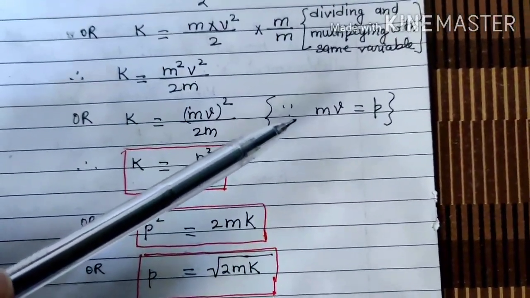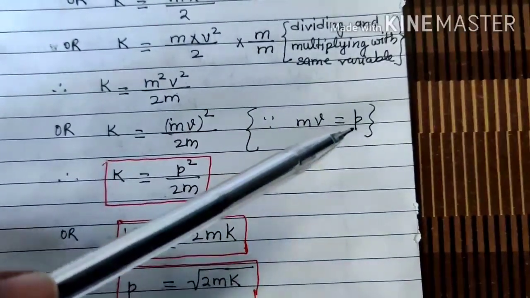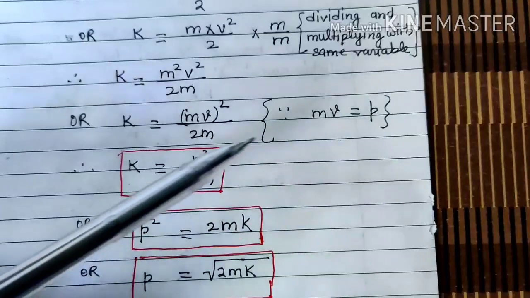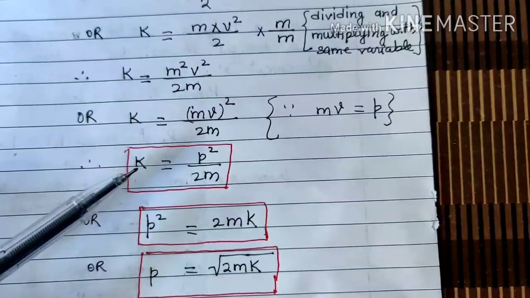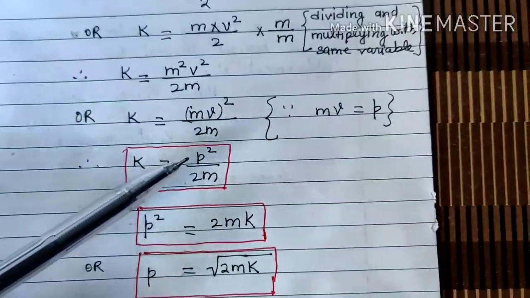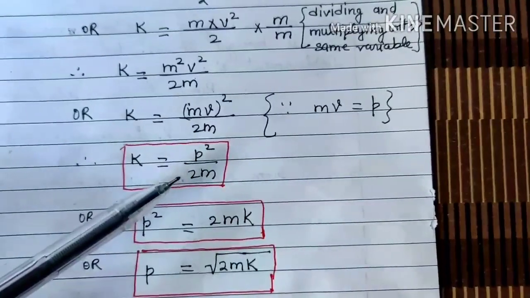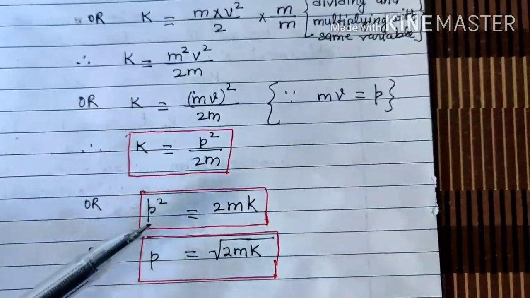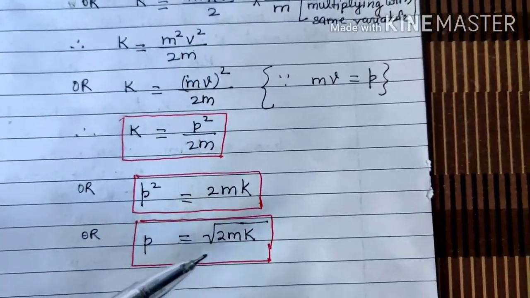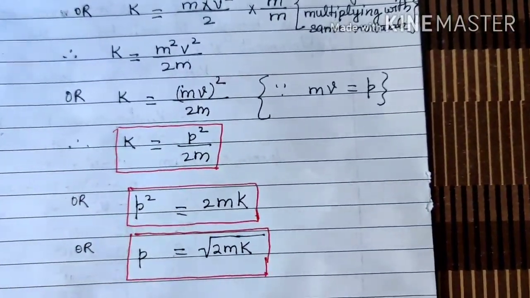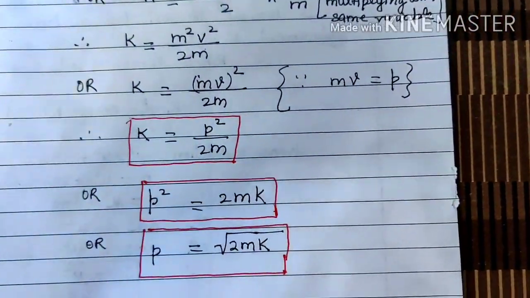Now see, since mv equals momentum p, we can also write it as k equals momentum square upon 2m, or in this form, or in this form. These three are the relations between kinetic energy and momentum.